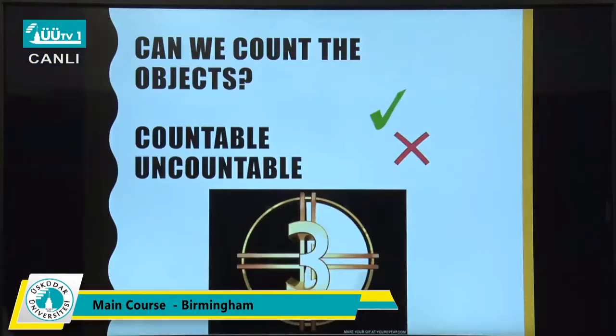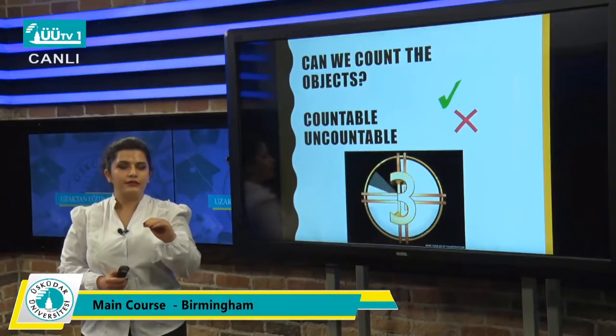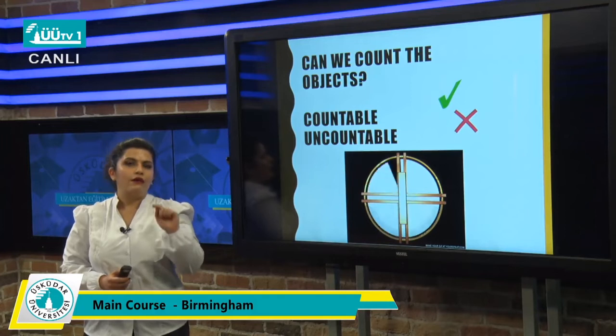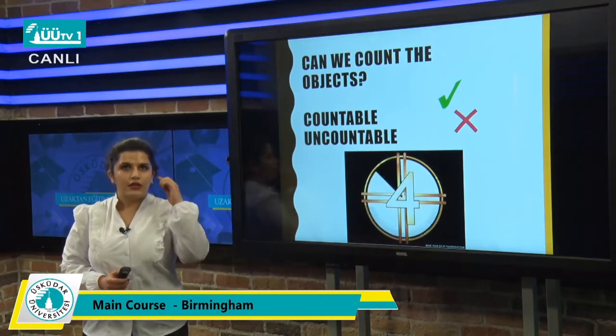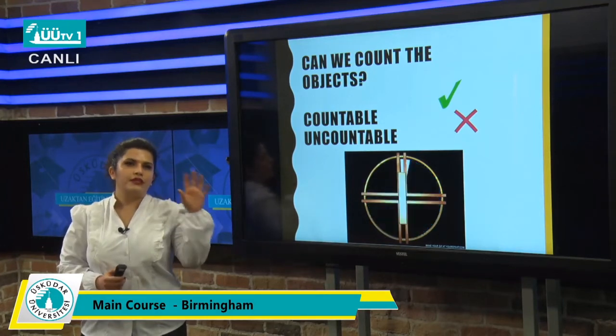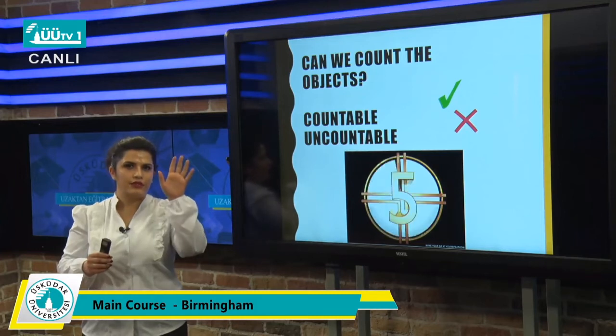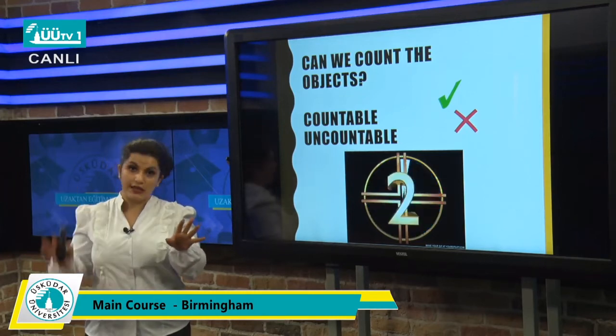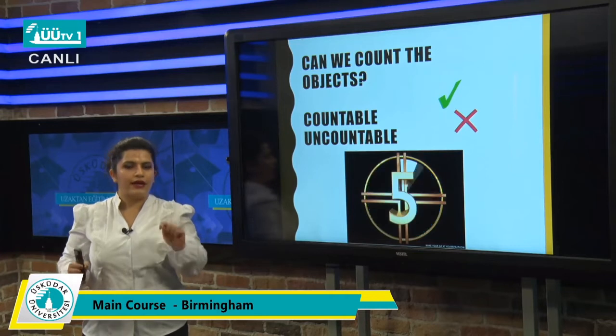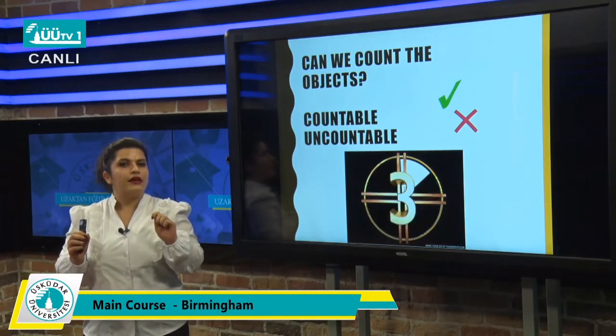Before we start, I want you to think about some countable and uncountable nouns. I know we already talked about it, and now I want you to put them in different categories. I mean, put them in countable nouns and uncountable nouns. I'll give you some seconds.